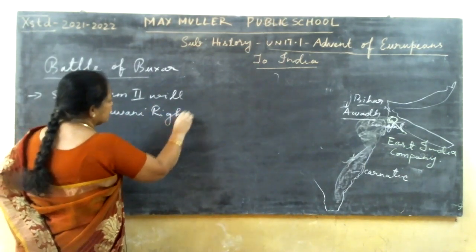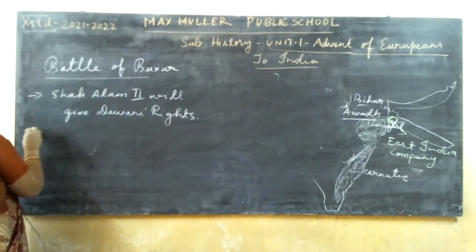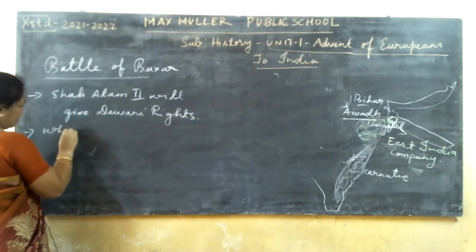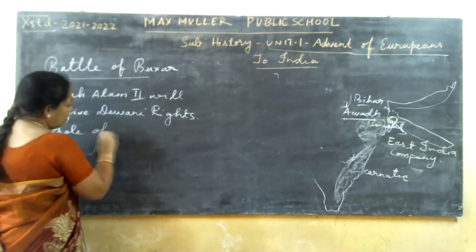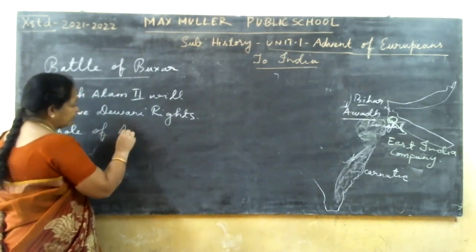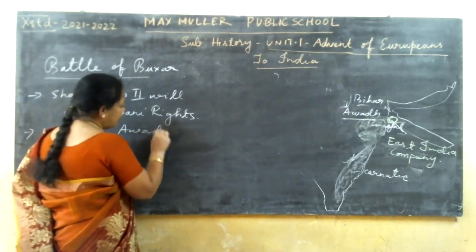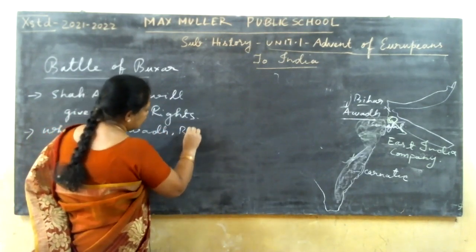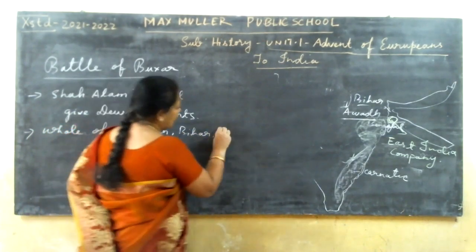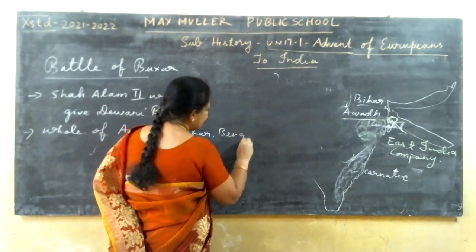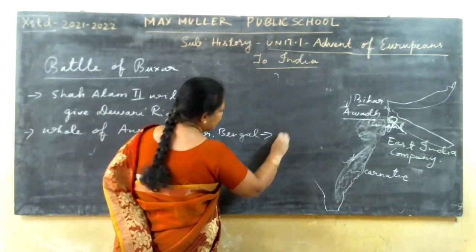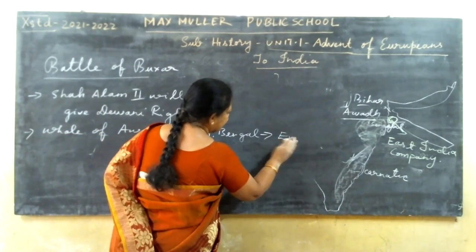The next, the whole of Awadh, Bihar, Bengal will go into the hands of the English, that is, the Britishers.